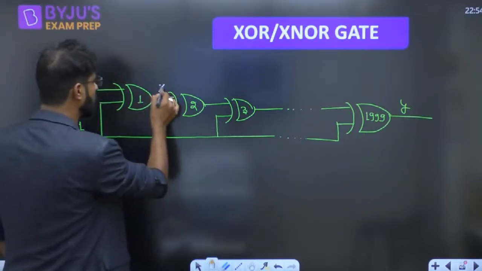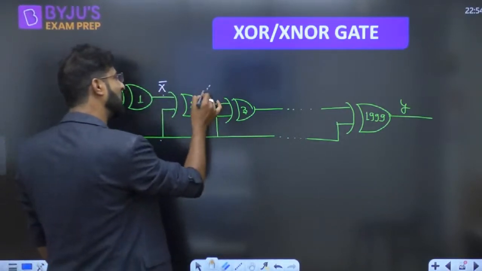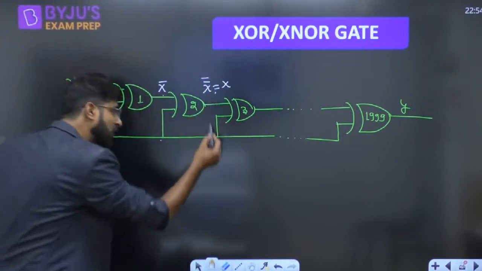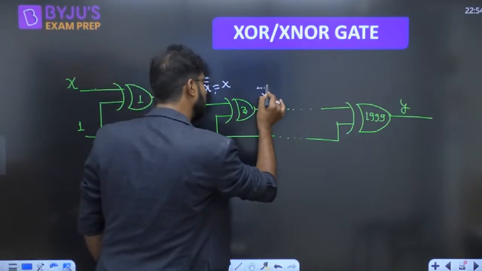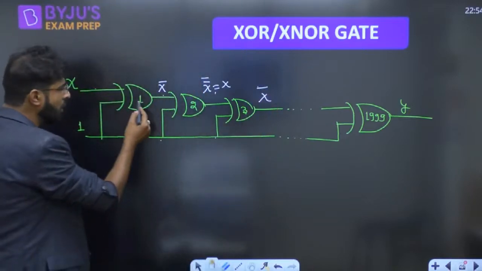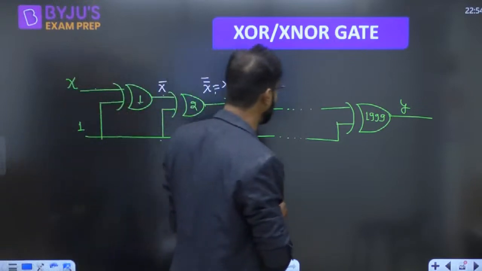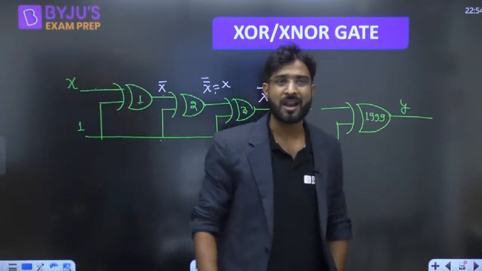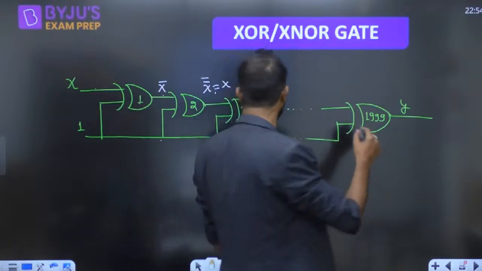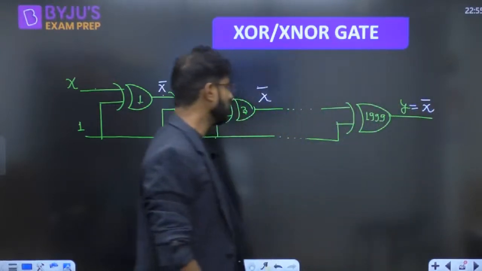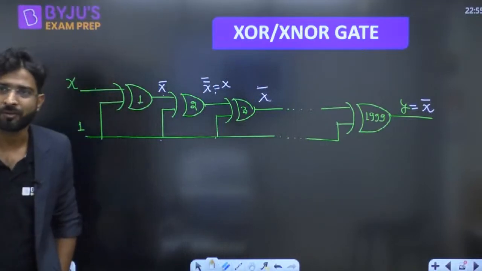x XOR 1 gives x bar, and x bar XOR 1 is called nothing, again x. Again x XOR 1, sir, x bar. So you will feel the odd number of outputs is x bar and even number output is just x. 1999 is an odd number of logic gates. So the correct answer of this question is x bar, right?